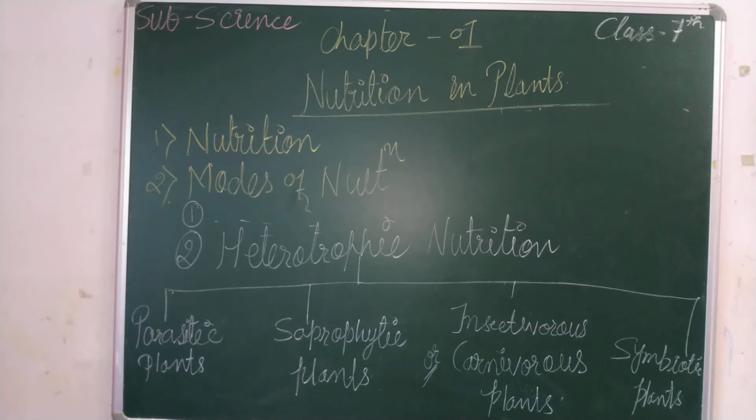Okay children, now we are moving towards the next point. The fourth type of heterotrophic nutrition is the symbiotic plant. What is a symbiotic plant? The symbiotic type of association or partnership is a special partnership among two different types of plants.